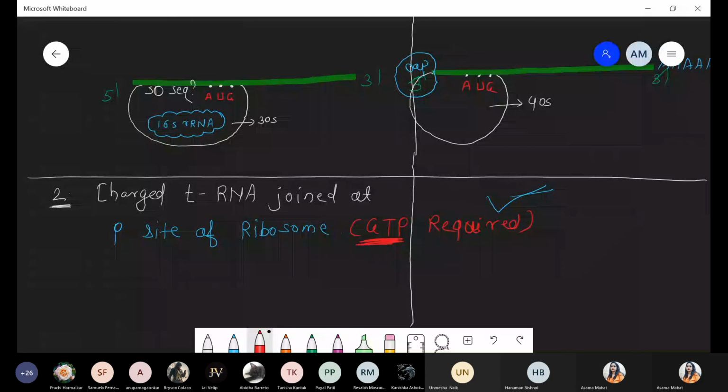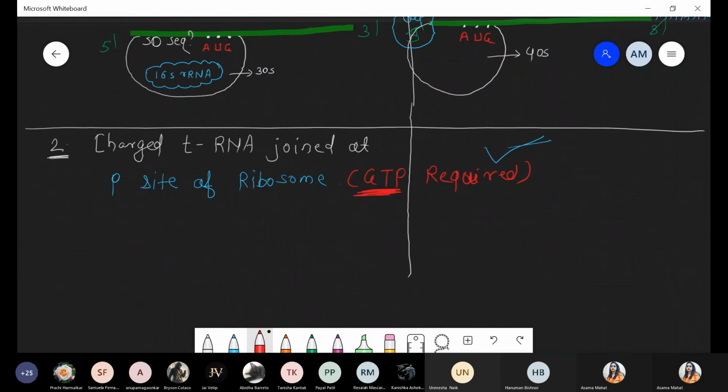If you want to just mark a tick, आप वैसे करो. If you want to write down again and again the double sentence, you can do like that, no problem. So same sentence है, that is charged tRNA joined with the P site of the ribosome, and all these steps are dependent on the GTP. Okay, energy is required. चलो, अब हम देख रहे diagram.